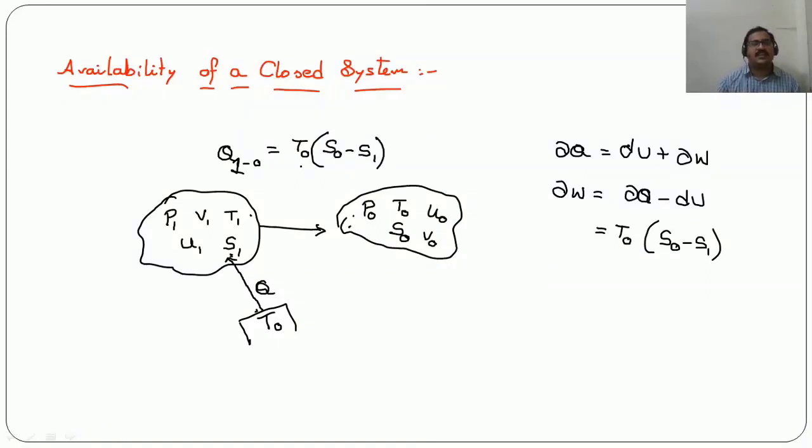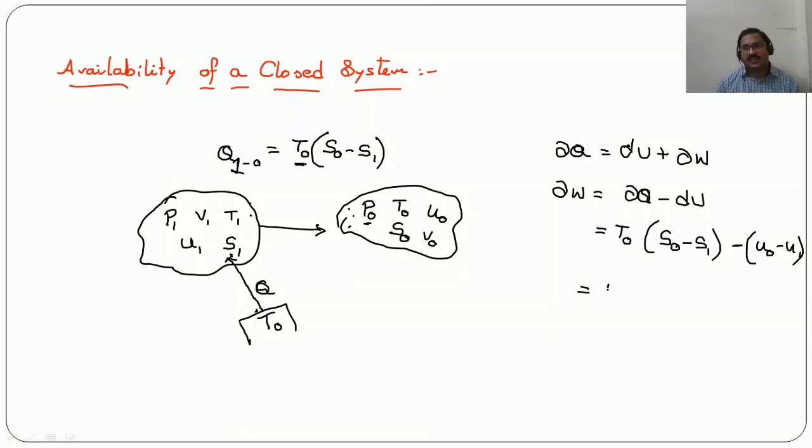So this is the variation in the entropy. As this is coming to equilibrium, we have considered temperature as T0, and pressure as P0 we need to consider because of the equilibrium state. Then internal energy change is U0 minus U1. So this is what you have got here.